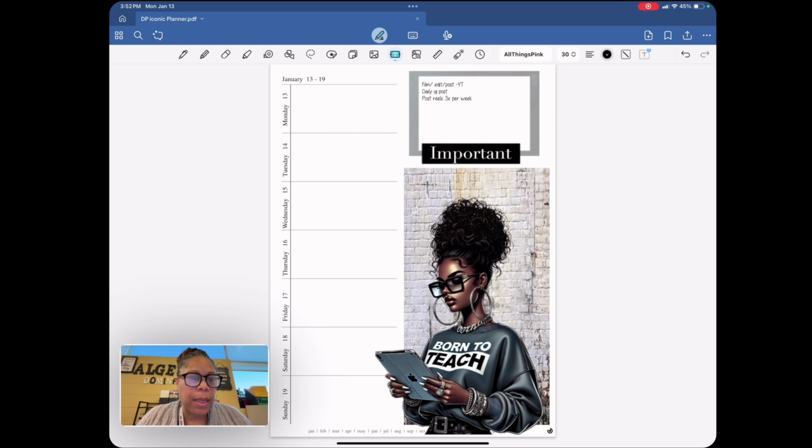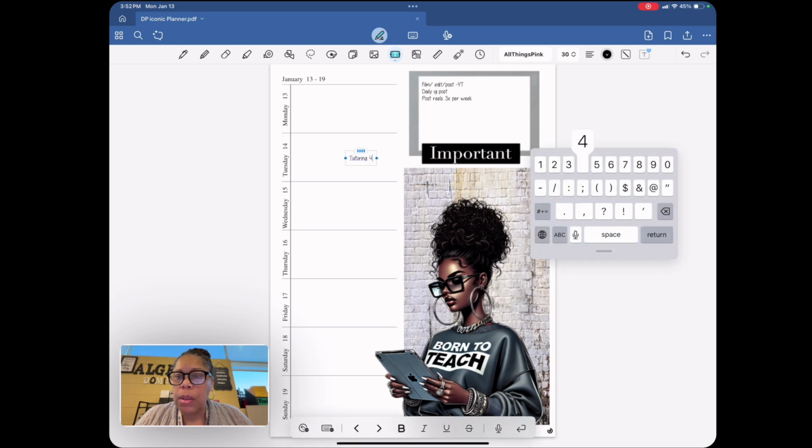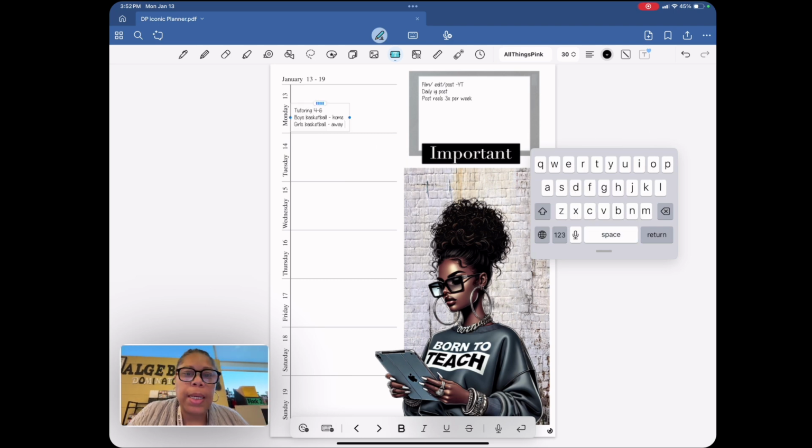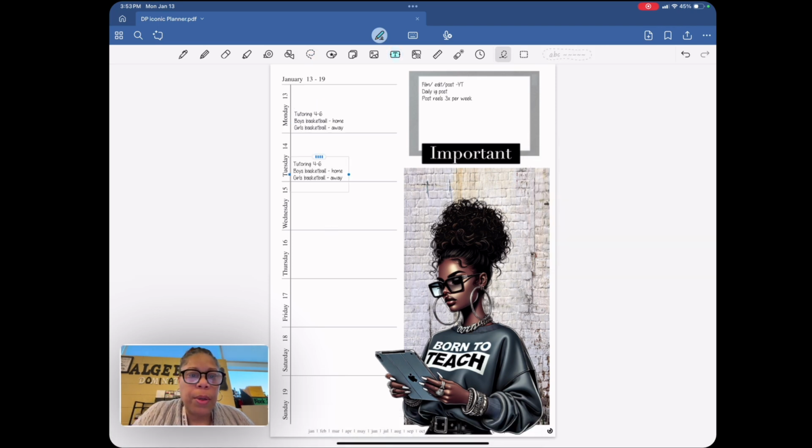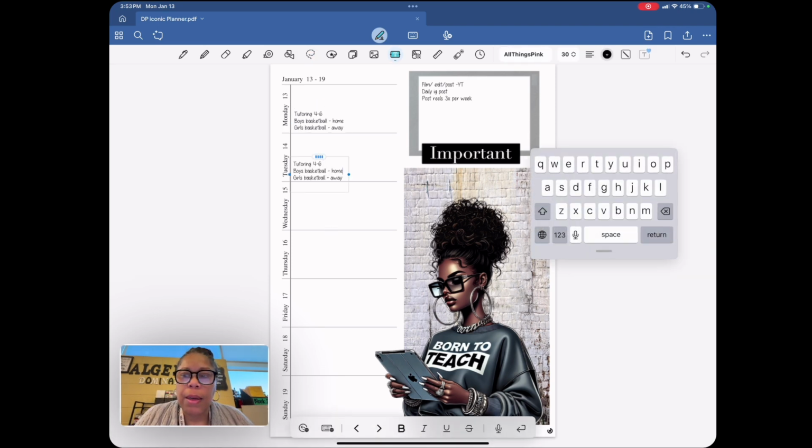So then we got to look at the things I need to get done this week. So I'm going to be tutoring 4 to 6. I don't really think I need to do the work week. We got boys basketball, and it's home. We got girls basketball, and it's away. And then we're going to alternate. So we got tutoring again. Can we just duplicate? All right, so then the only thing I want to change is boys don't have a game tomorrow.